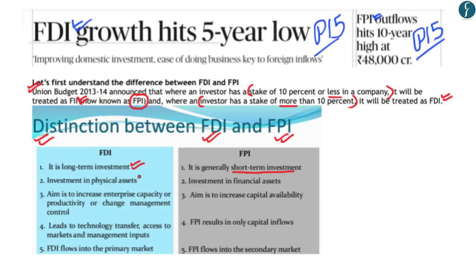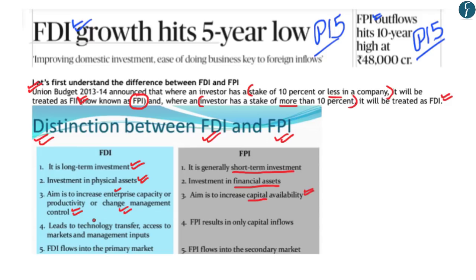Wherein Foreign Direct Investment invests in physical assets, while Foreign Portfolio Investment is generally in financial assets such as shares, mutual funds, among other financial assets. Now the aim of foreign direct investment is to increase the capacity of a company or bring a change in management, while the aim of the foreign portfolio investor is to increase its capital availability.